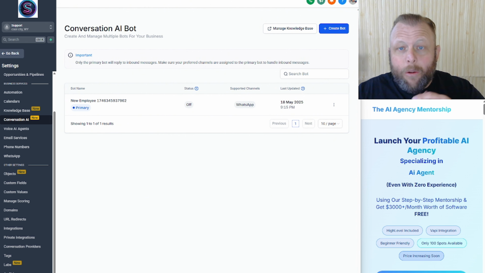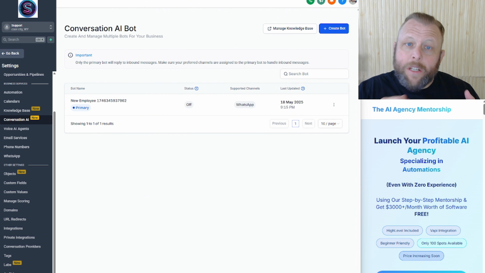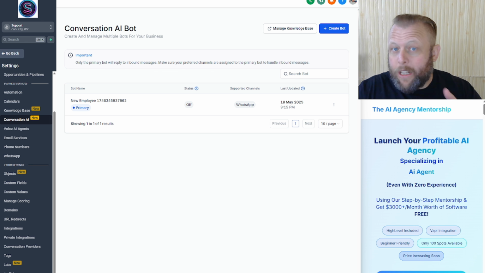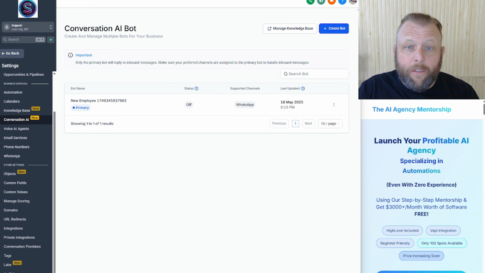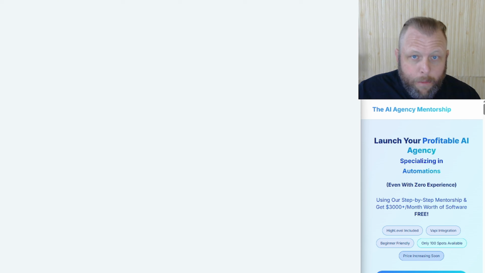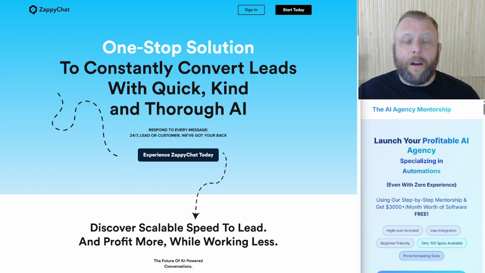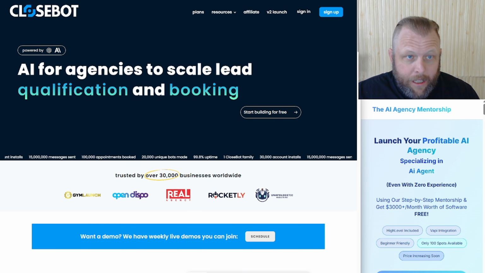It doesn't matter which one of the other models or chat systems you're on, you're still getting charged for large language model use, whether it's HighLevel's normal 2 cents per conversation, or any of the other ones like Closebot or Zappychat. They still all add up in some way or another to make their money back for the usage of their large language model APIs.